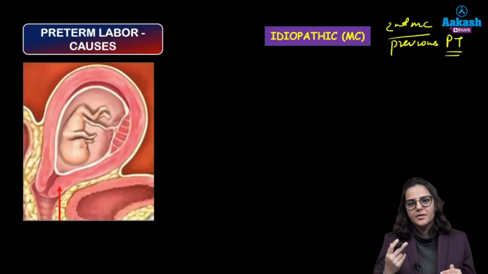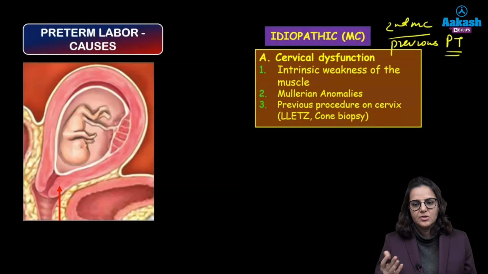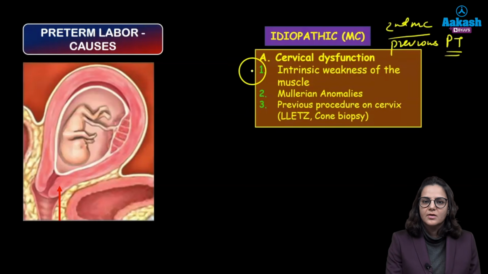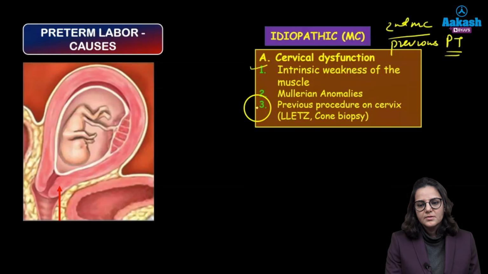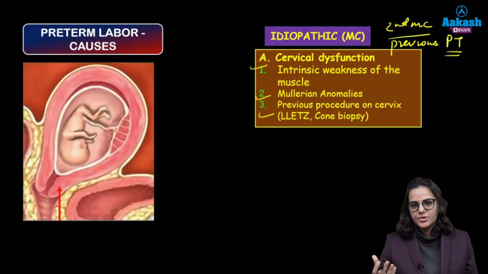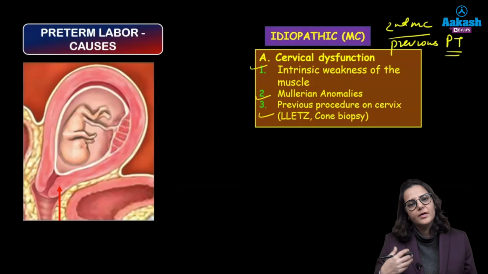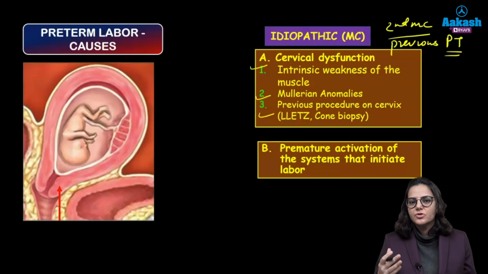For any normal labor, there are two things which happen. There are regular uterine contractions and there is cervical dilatation. So what are the conditions which lead to premature dilatation of the cervix? These are the conditions which cause intrinsic weakness of the musculature of the cervix, Mullerian anomalies, which can also lead to weakening of the cervix, or previous procedures done on the cervix like cervical biopsy or any operation done. Okay, and what can lead to premature uterine contractions? Premature activation of the entire system of the labor mechanism.